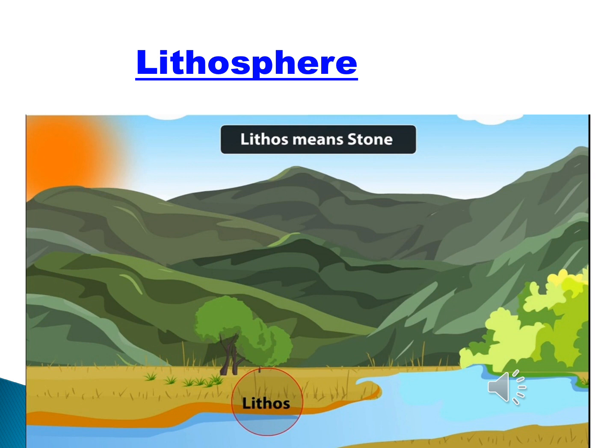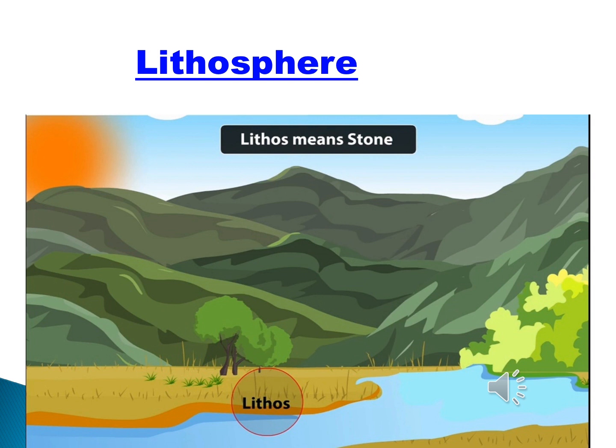So lithosphere means karkolam. In Greek, lithos means stone. Therefore, lithosphere is the solid portion of the earth. The lithosphere is the outer part of the earth.